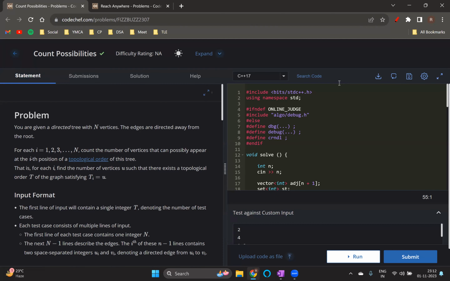This was DP on trees. Yeah, somewhat DP on trees. And we have been told that for each i equal to 1, 2, 3, 4, and till n, count the number of vertices which can possibly appear at the ith position of the topological order of the tree.